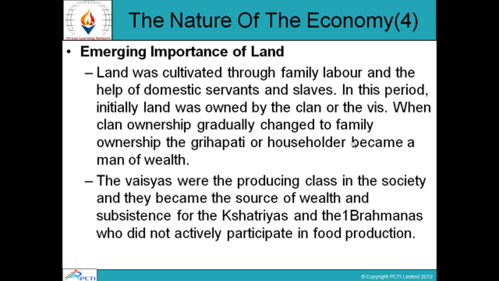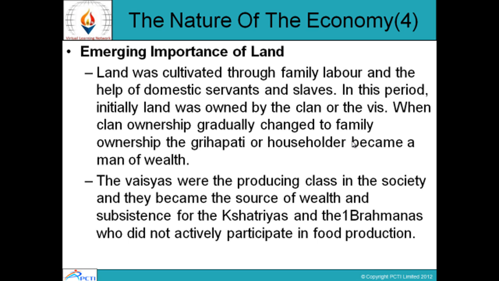Emerging importance of land. Land was cultivated through family labor and the help of domestic servants and slaves. In this period, initially land was owned by the clan or the Viz. When clan ownership gradually changed to family ownership, the Grihapati or householder became a man of wealth.